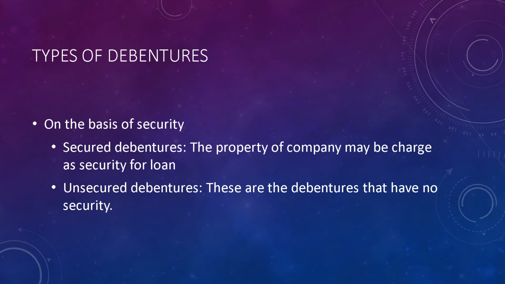The second type on the basis of security is the unsecured debenture. Obviously we can understand that if the secured debenture has a security, then the unsecured debenture does not have a security for this loan or for this debenture. Means in this debenture the company is not giving any security to the debenture holders.